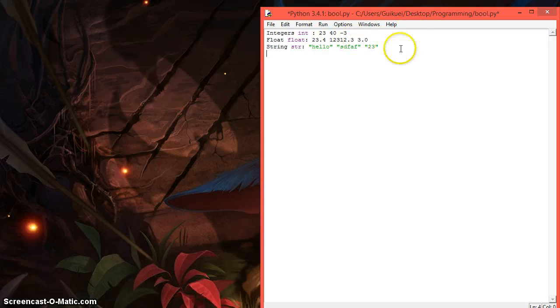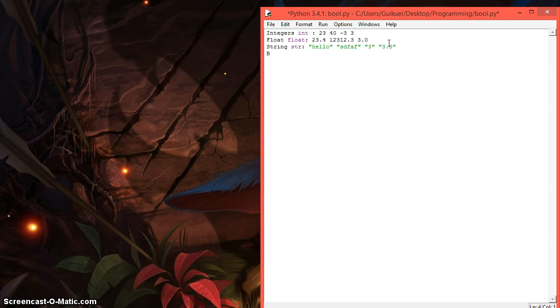and not an integer. So it's also important to remember that the same value can be an integer, a float, and a string. For example, the 3 can be an integer like this, it could be a float like this, and it could be a string like this, or even it could be a string like this. It's just the quotation marks that's the important part.